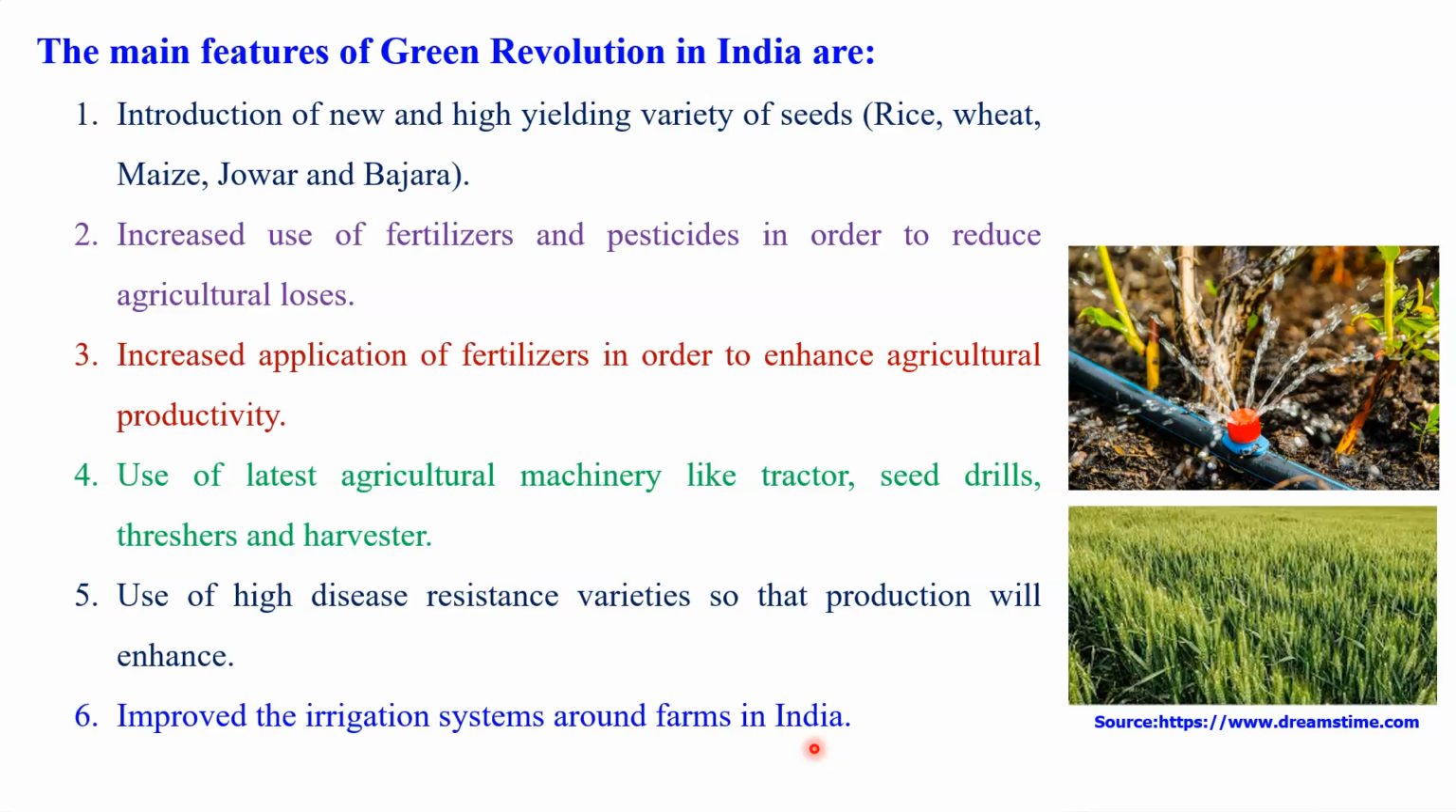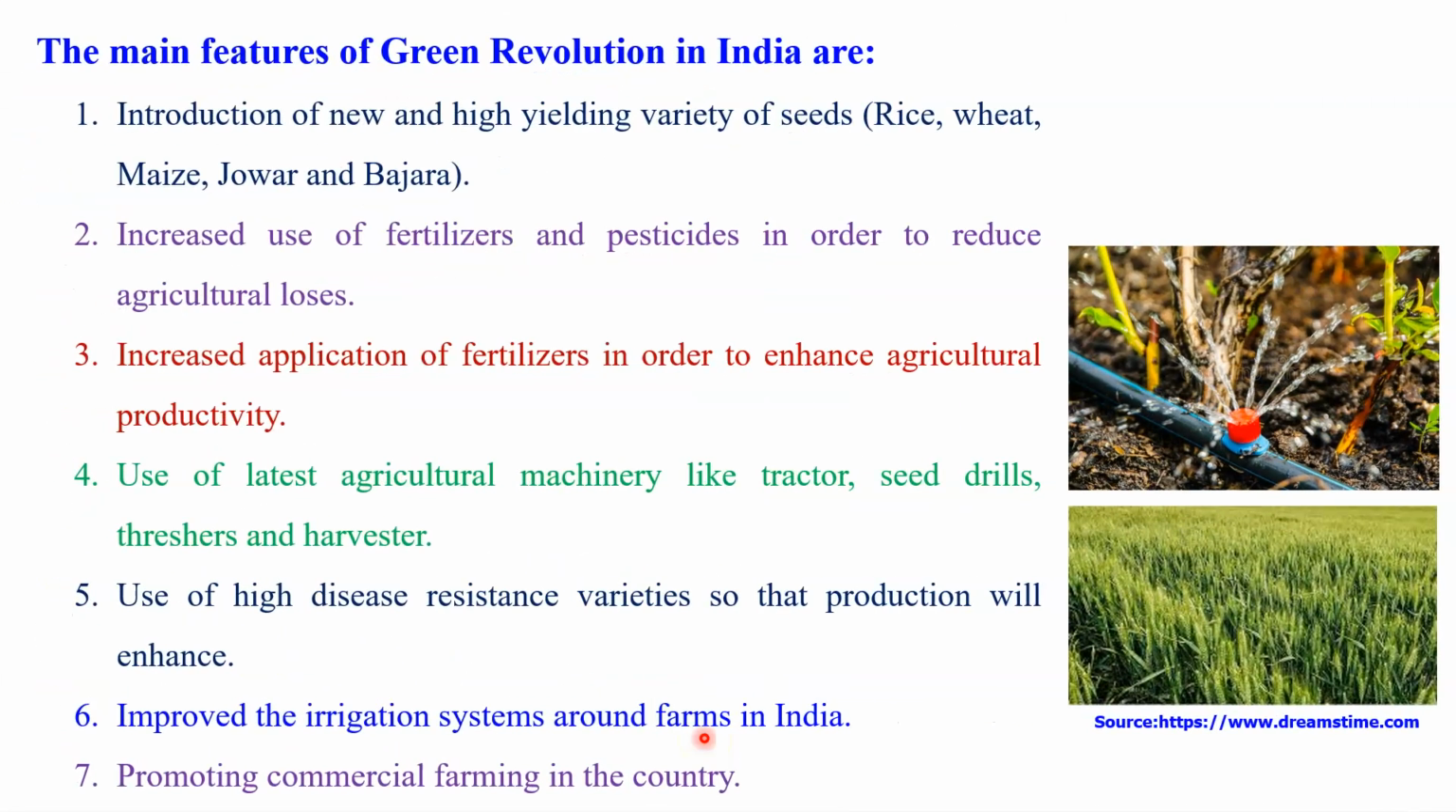And even today, when you compare agricultural productivity, especially of wheat and rice, Punjab and Haryana are the leading states, as we also see today. So the credit goes to the foundation laid down by the Green Revolution program in those states. So this is a really very important feature of the Green Revolution of India, that is, improving the irrigation system around the farms in India.